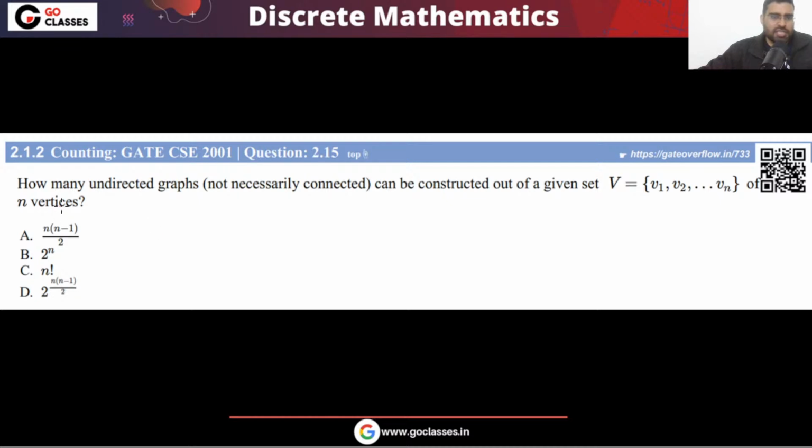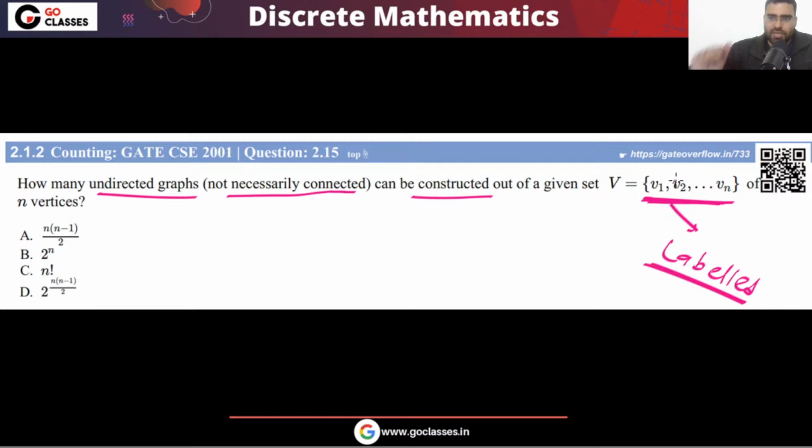So the question is saying: how many undirected graphs, not necessarily connected, can be constructed from this vertex set? All the vertices are labeled, you can notice, correct? v1, v2, ..., vn are the labeled vertices. Total n vertices you have. How many undirected graphs can we create? So let's solve this.